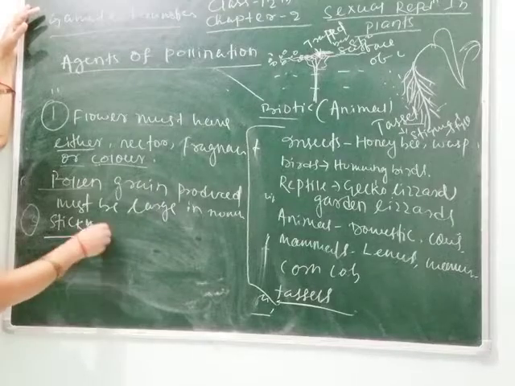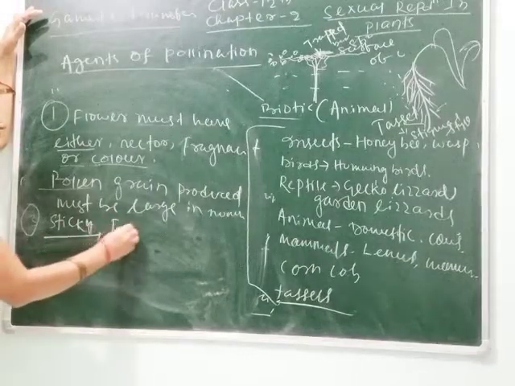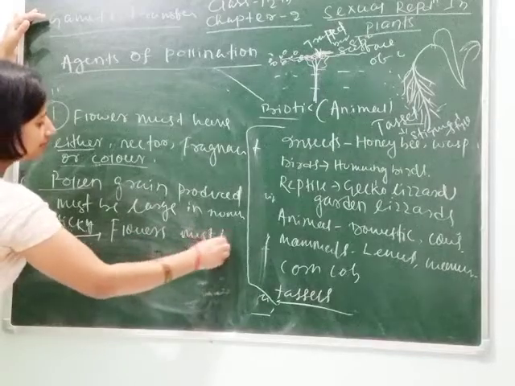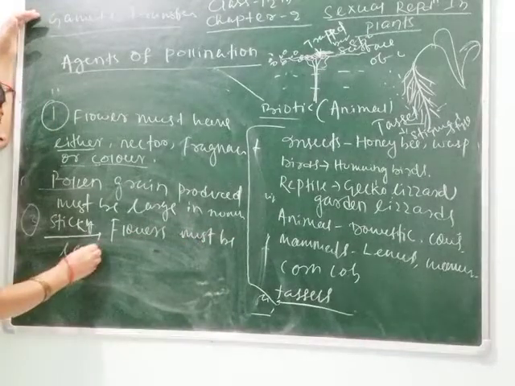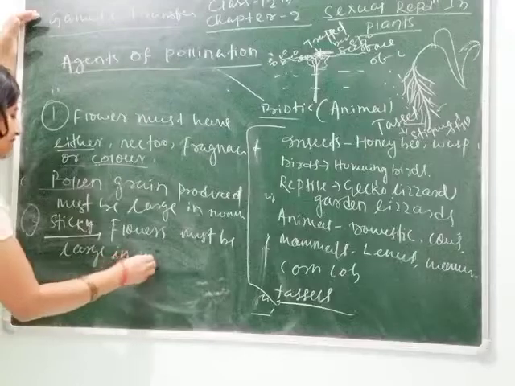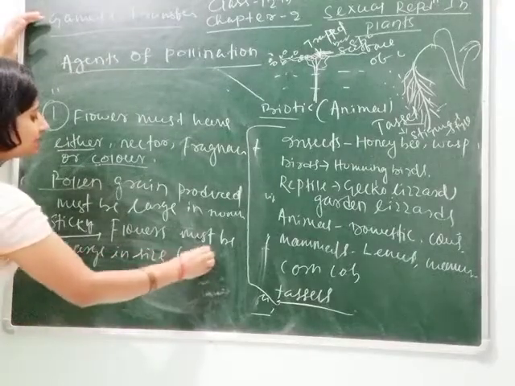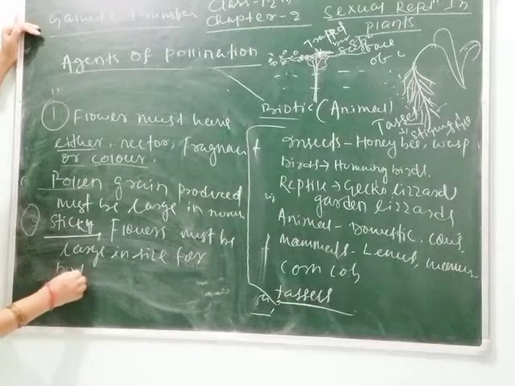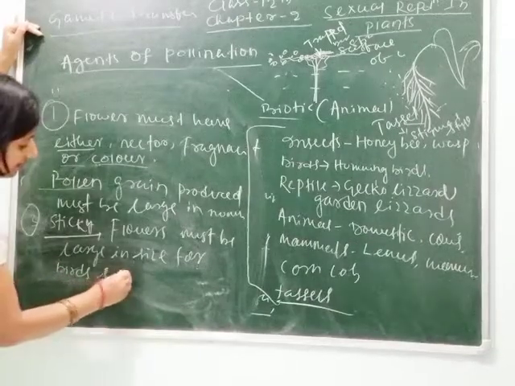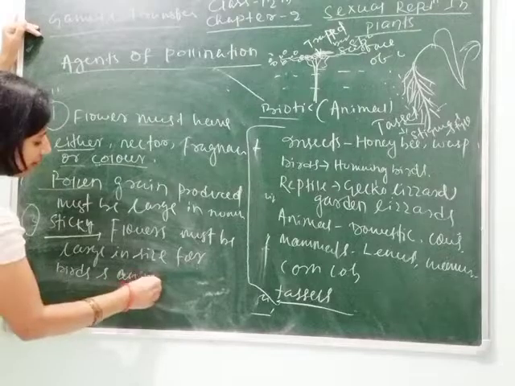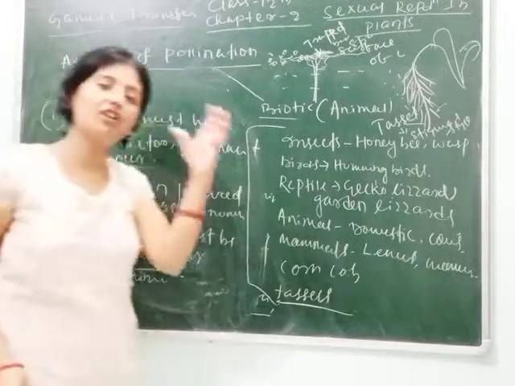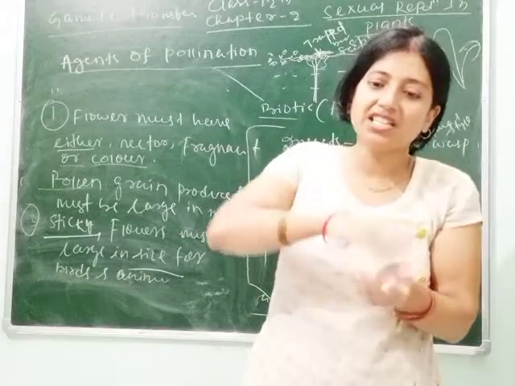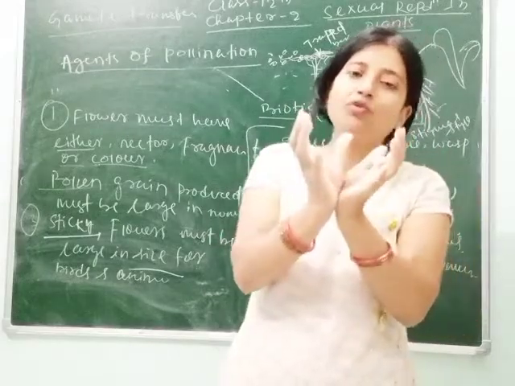So these are the characters, and the flowers must be large in size, except for bird pollination and animal pollination. If the flower size is not large, then the flowers must be in a bunch, meaning many small flowers grow together as a bunch.